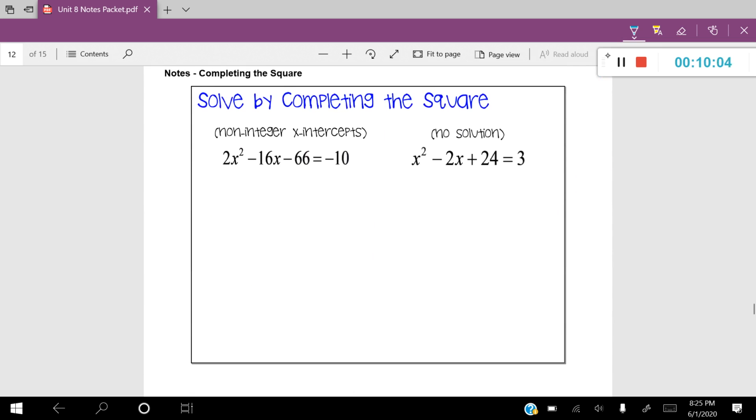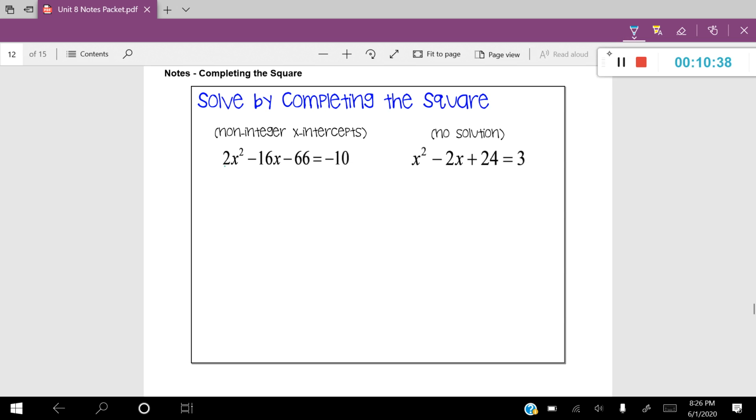All right, in this next example, you can see that I tell you ahead of time that these are going to be non-integer coordinates. So the location where the graph meets the x-axis is not going to be a nice integer. It's going to end up between two integers. So we're going to end up with a simplified radical and decimal answer for this one. So let's go see what it looks like. You can also see that my leading coefficient is 2, so I'm going to have to eliminate that as I work. So let's go ahead.